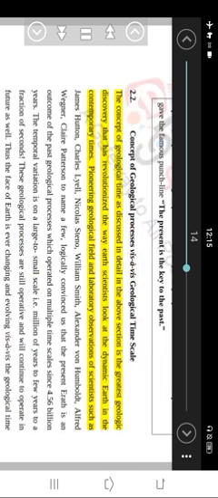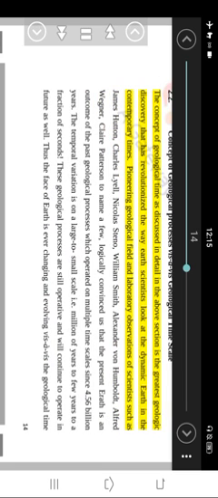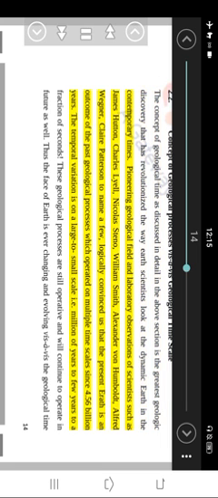2.2. Concept of geological processes vis-a-vis geological time scale. The concept of geological time is discussed in detail in the above section as the greatest geologic discovery that has revolutionized the way Earth scientists look at the dynamic Earth in the contemporary times. Pioneering geological field and laboratory observations of scientists such as James Hutton, Charles Lyell, Nicholas Steno, William Smith, Alexander von Humboldt, Alfred Wegener, Claire Patterson, to name a few, logically convinced us that the present Earth is an outcome of the past geological processes which operated on multiple time scales since 4.56 billion years.